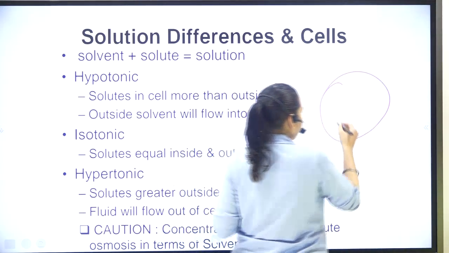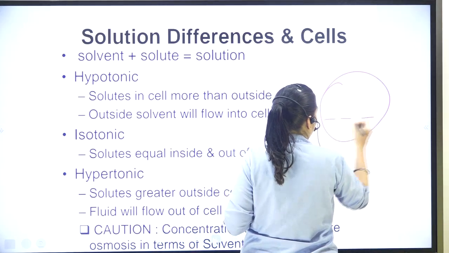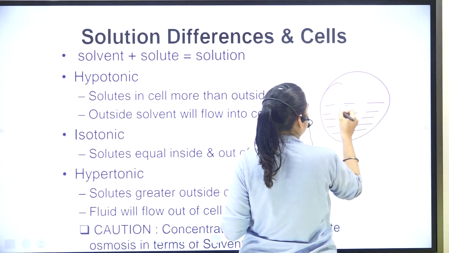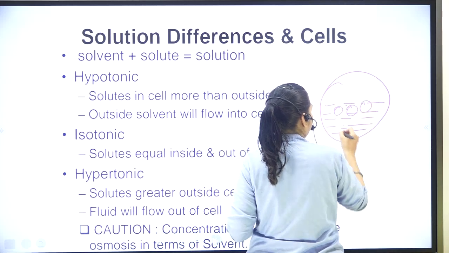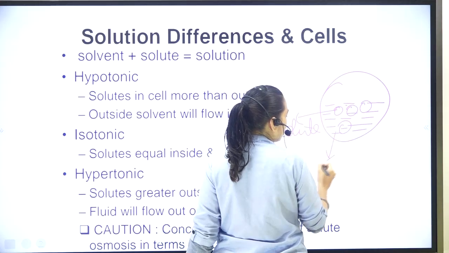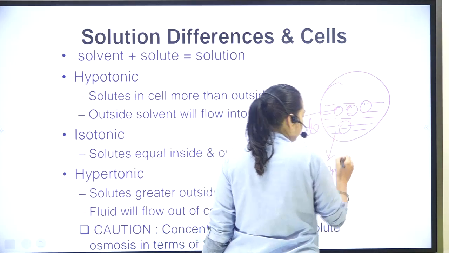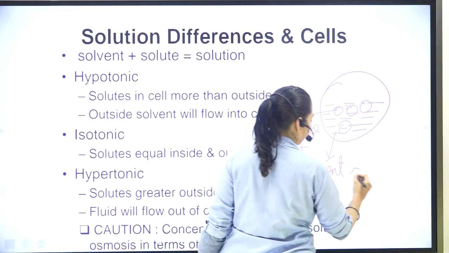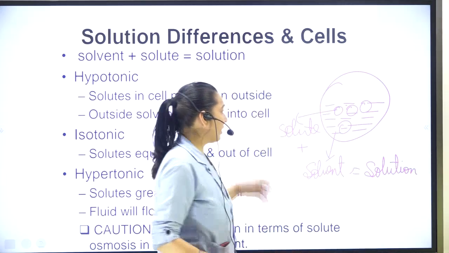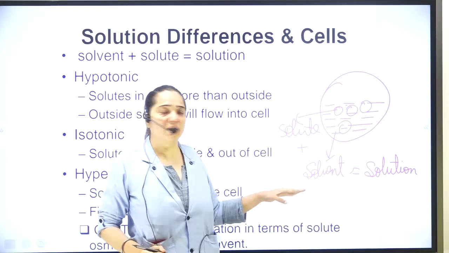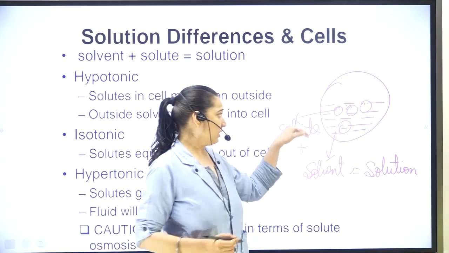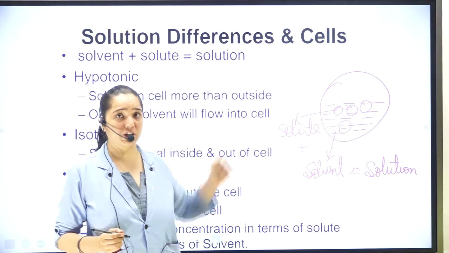There is a particular thing in which the component which is less in proportion is generally called the solute. Suppose salt in water, then what is this called? Solute, and the water will be called the solvent. Solute plus solvent, together the mixture, will be called a solution. This is how we define the term solution, as we have stated.